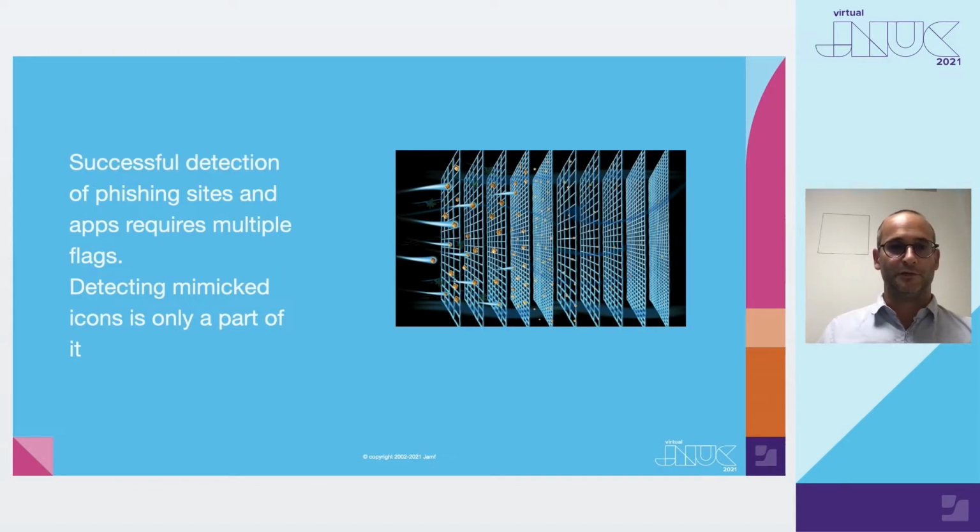Any successful detection algorithm consists of multiple layers. In this talk, we show how machine learning can help us in detecting situations when an attacker mimics an icon of a trusted service or application to trick users into taking an action they wouldn't normally take.